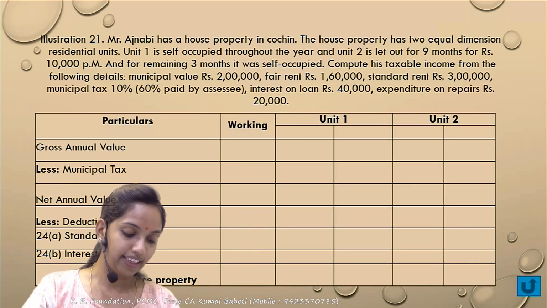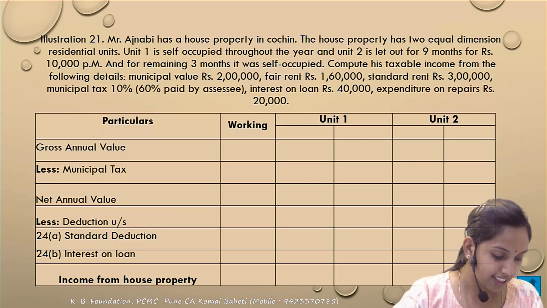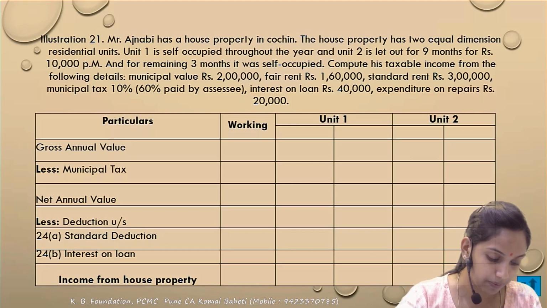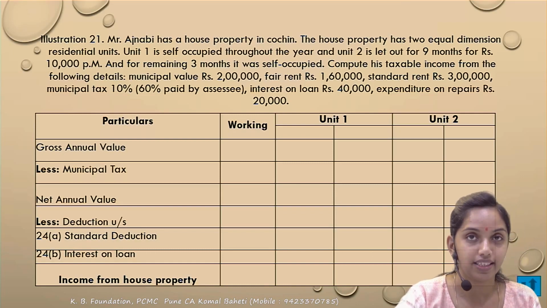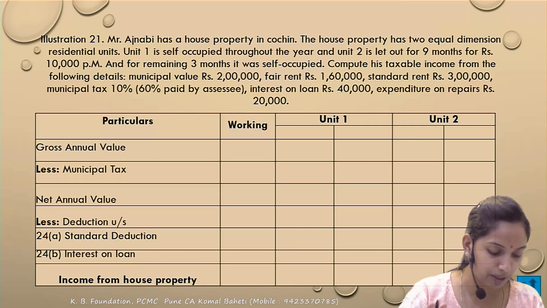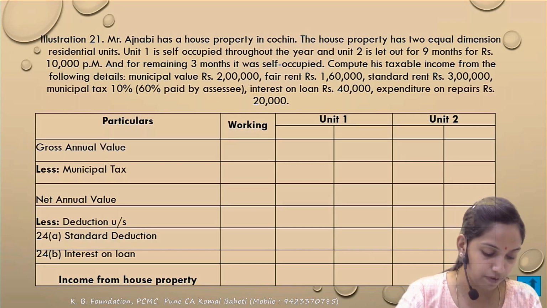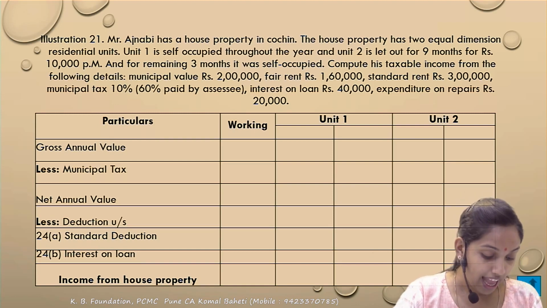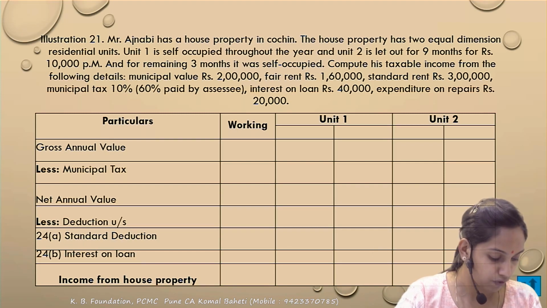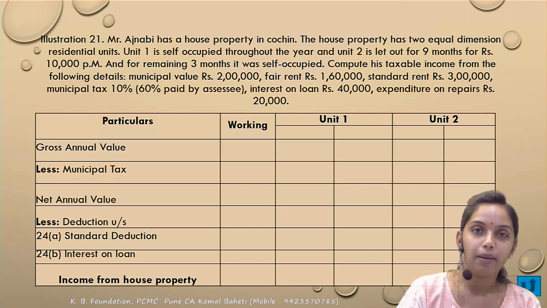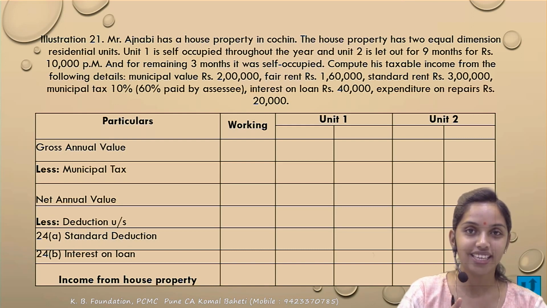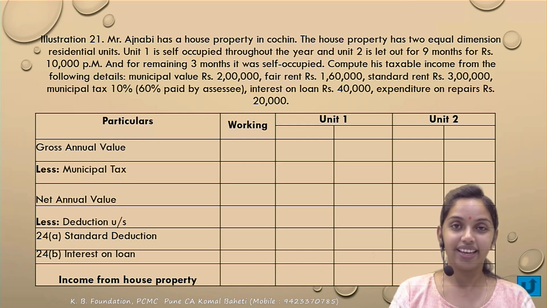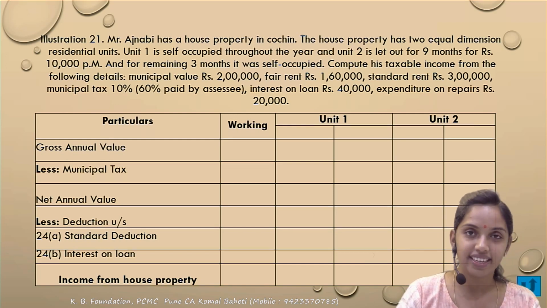Next, question number 21. Mr. Ajnabi has a house property in Cochin. The house property has 2 equal dimensions, as in 2 units, unit 1 and unit 2, of equal dimension, meaning both are 50-50. Unit 1 is self-occupied throughout the year. We saw a 40-60 one earlier, kind of that. And unit 2 is let out for 9 months at rupees 10,000, and for the remaining 3 months it was self-occupied. But not vacant. Is there vacancy loss? No. It is self-occupied.